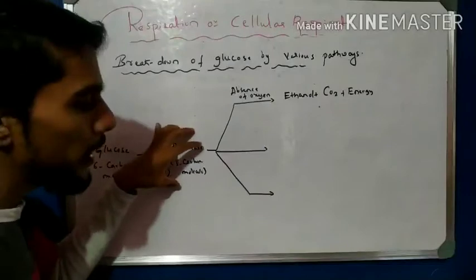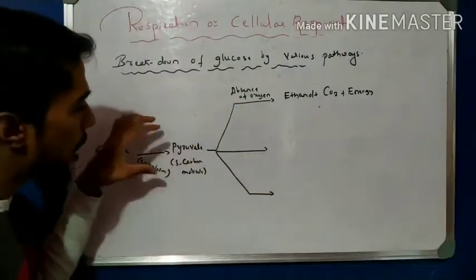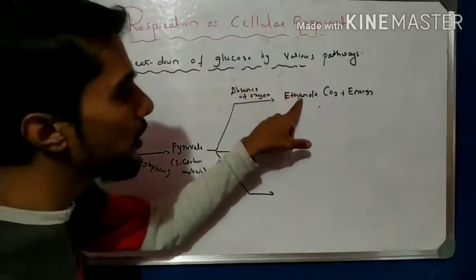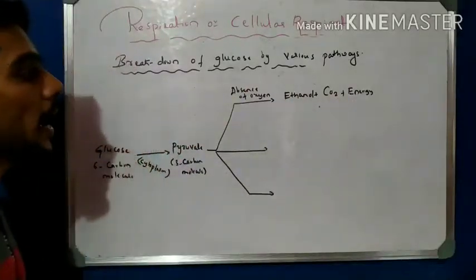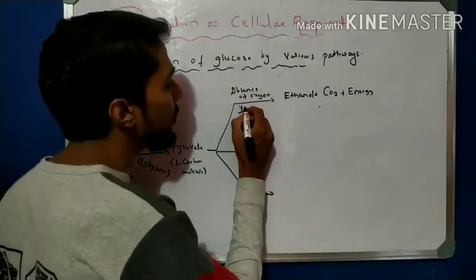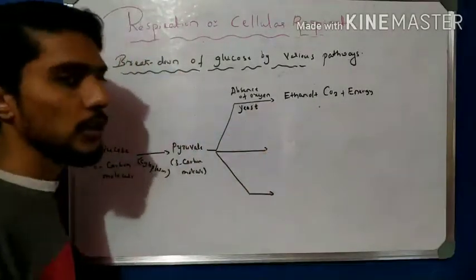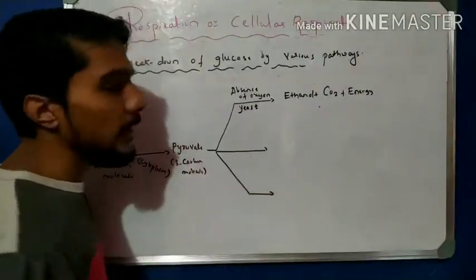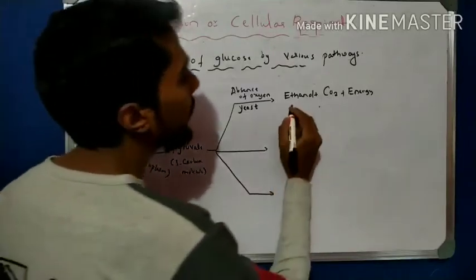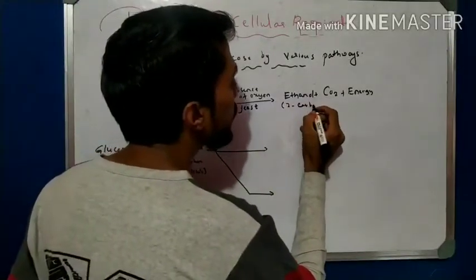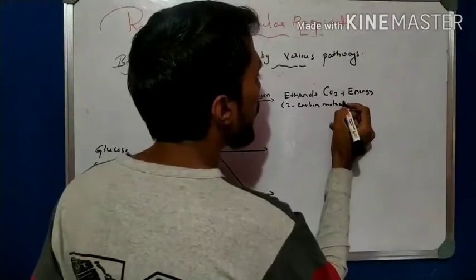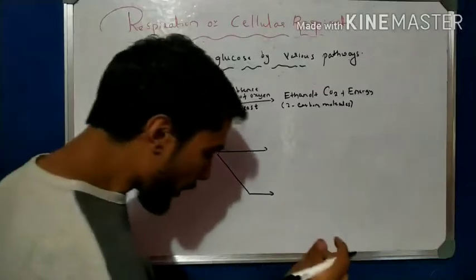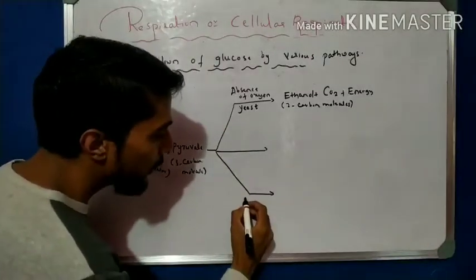Glucose is converted to pyruvate, that is common for all the reactions. After that, if the pyruvate is in the absence of oxygen, they form ethanol, carbon dioxide and energy, and this process takes place in which organisms? That is the yeast. In yeast this process is followed, so you have to remember, and this ethanol is a 2 carbon molecule. So this is number 1. Next come to number 2. Here I write the presence of oxygen.